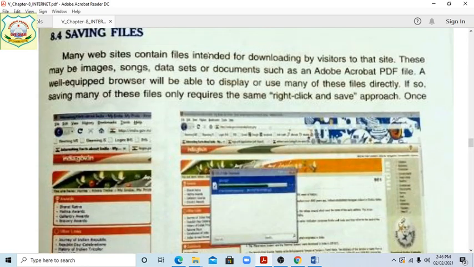Many websites contain files intended for downloading by visitors to those sites. These may be images, songs, data, or a set of documents, or an Adobe Acrobat PDF file. A well-equipped browser will be able to display or use many of these files directly. If so, saving many of these files only requires the same right click and save approach.